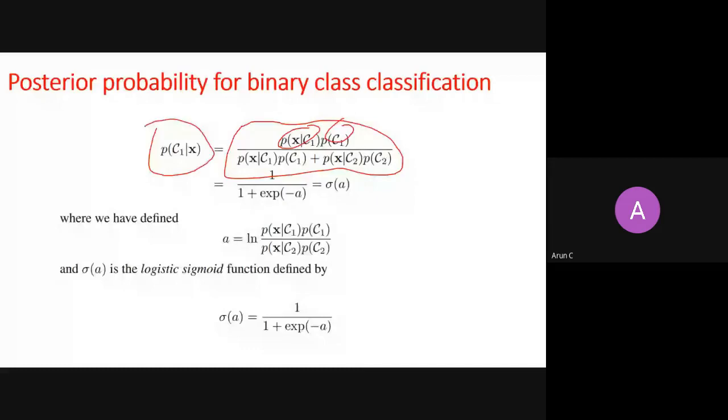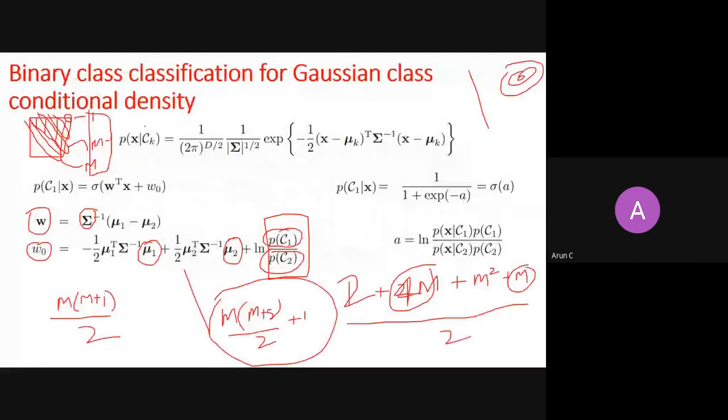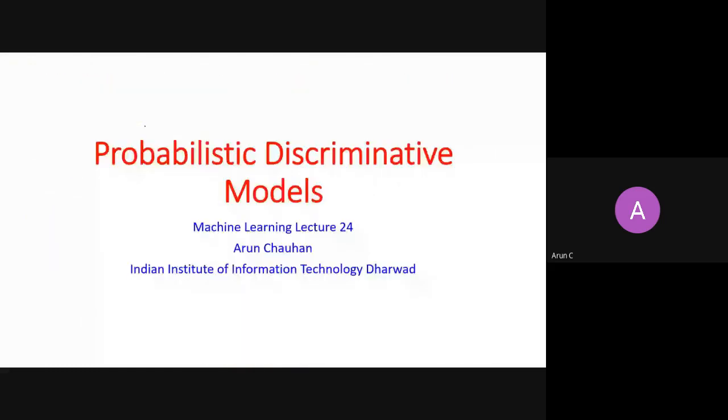And I discussed that these are the ways, with some assumptions, you can find the decision boundaries. Then I am saying this is a huge, long way to estimate the decision boundary, which is linear in terms of W. Let's try to model it differently. This category is called probabilistic discriminative models.